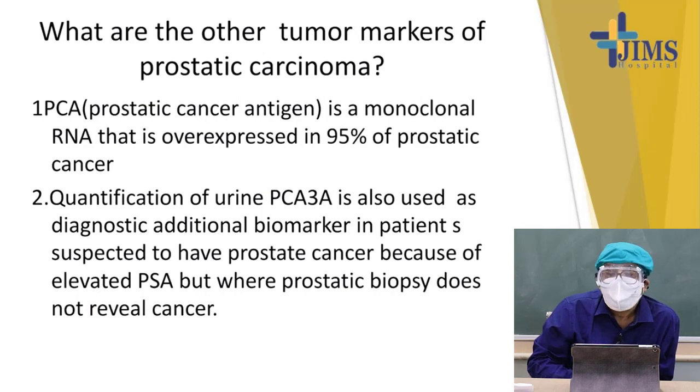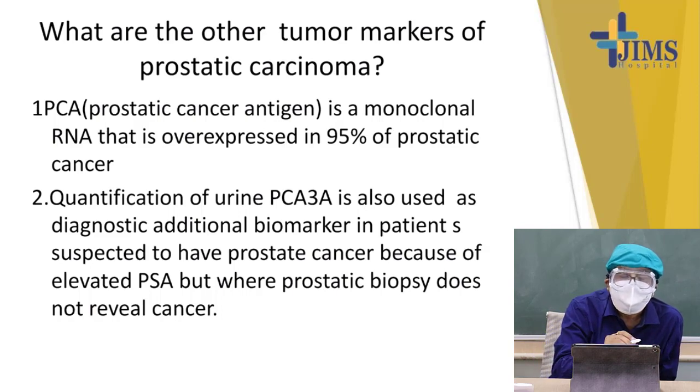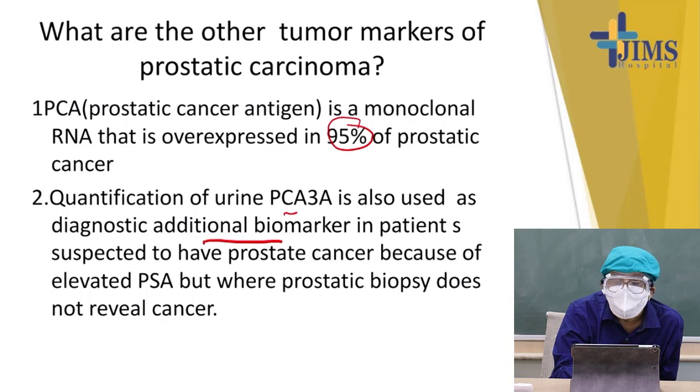What are the other tumor markers of prostatic carcinoma? Prostatic cancer antigen is a monoclonal RNA overexpressed in 95% of prostatic cancers. So, quantification of PCTA is used as an additional diagnostic biomarker to suspect prostatic cancer, because it is elevated in prostatic cancer even when the prostatic biopsy does not reveal cancer.